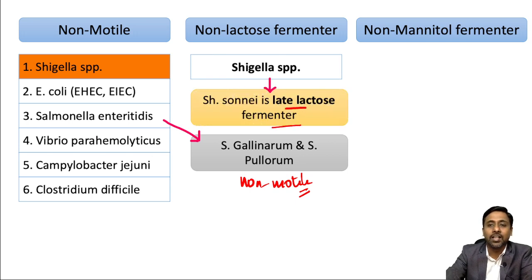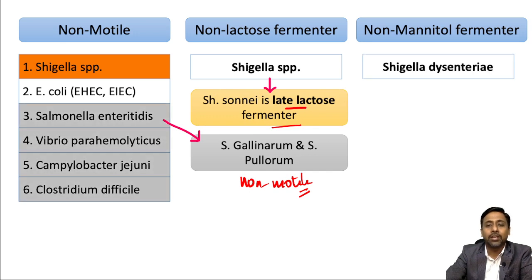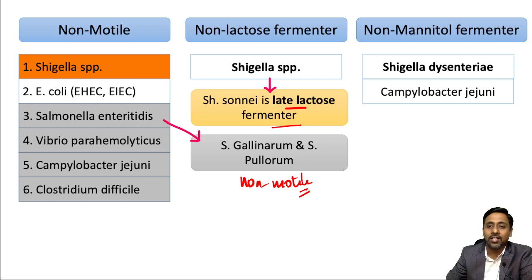Among Shigella, Shigella dysentery is a non-mannitol fermenter whereas the rest are mannitol fermenters. Among the bacterial agents causing dysentery, Campylobacter jejuni is also a non-mannitol fermenter, whereas the rest are mannitol fermenters. That's why the answer to this question is Shigella dysentery.